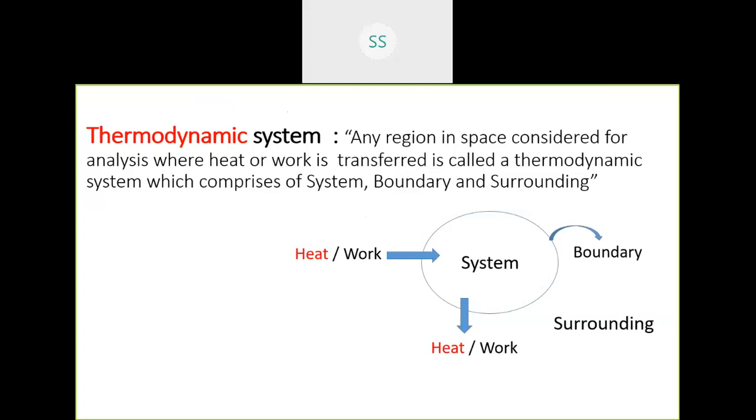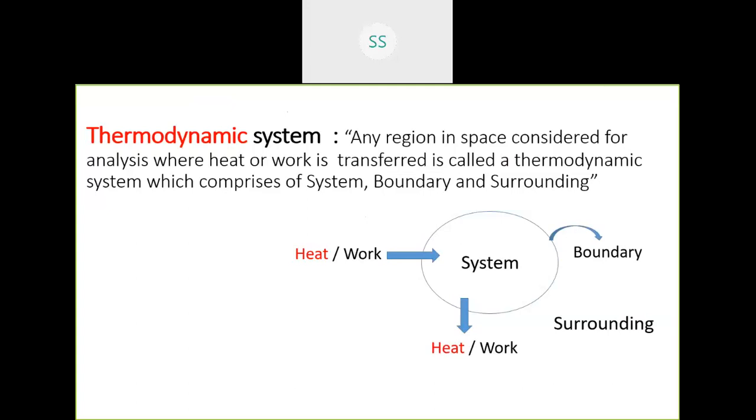The examples of open systems are any thermodynamic equipment, say nozzle, pump, compressor, diffuser, heat exchanger. All equipments are called open system where flow process takes place, simultaneous input and exit of fluids will be happening. IC engine is an example of a closed system.